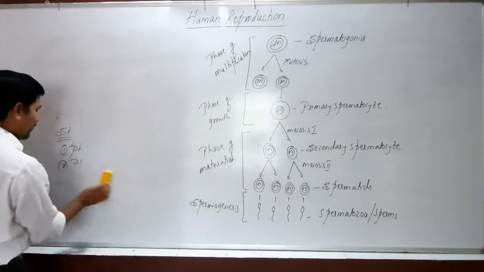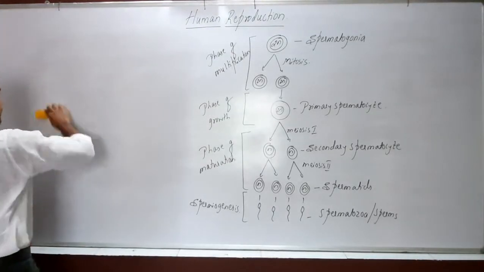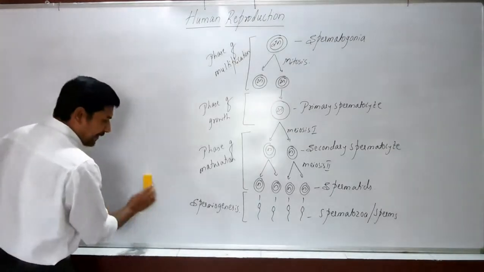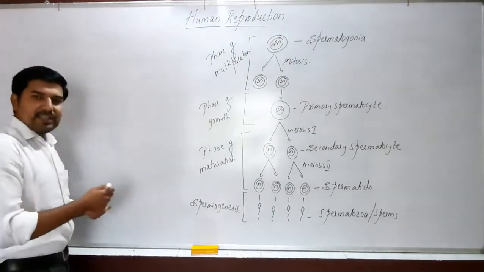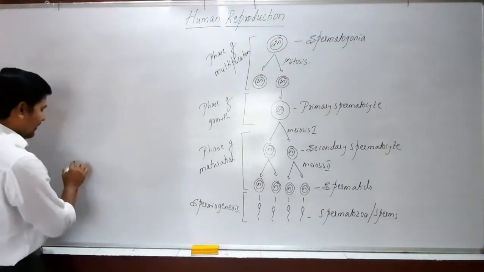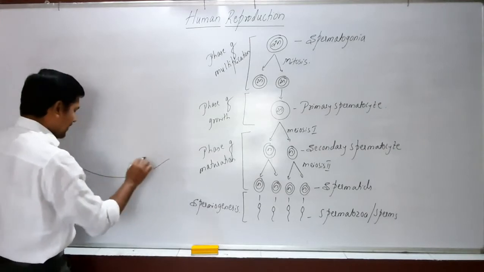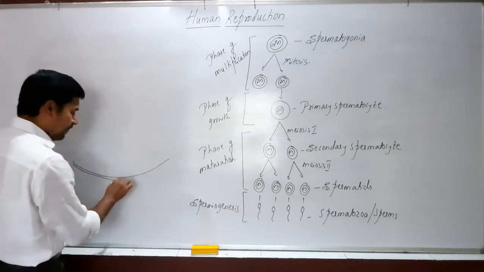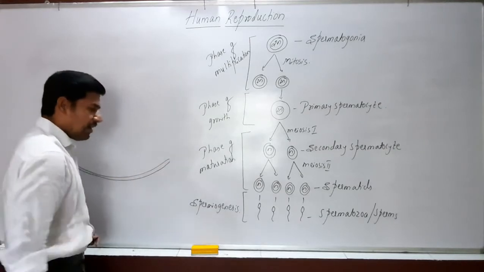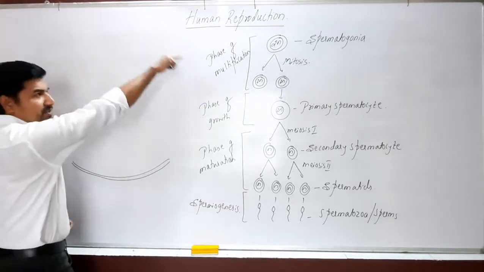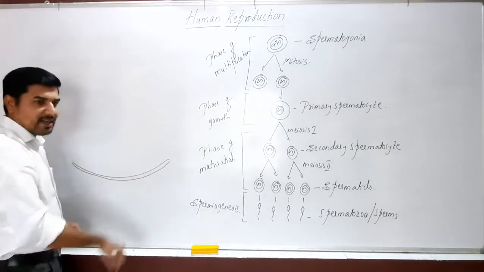Now during the process of spermatogenesis, the sperms are produced in the seminiferous tubule. So let us take this as a seminiferous tubule. This is one round seminiferous tubule. I am just taking its transverse section.